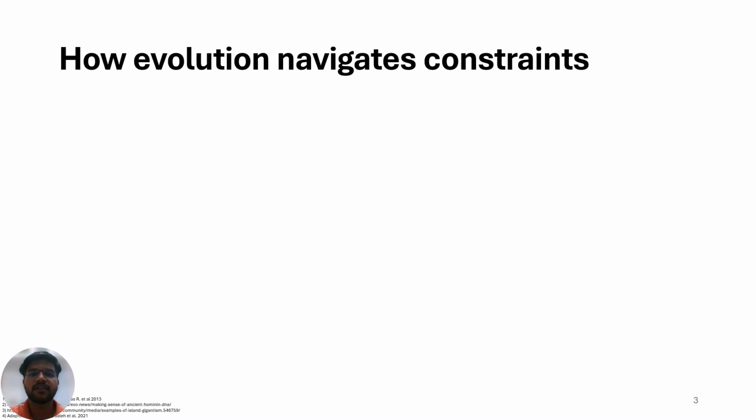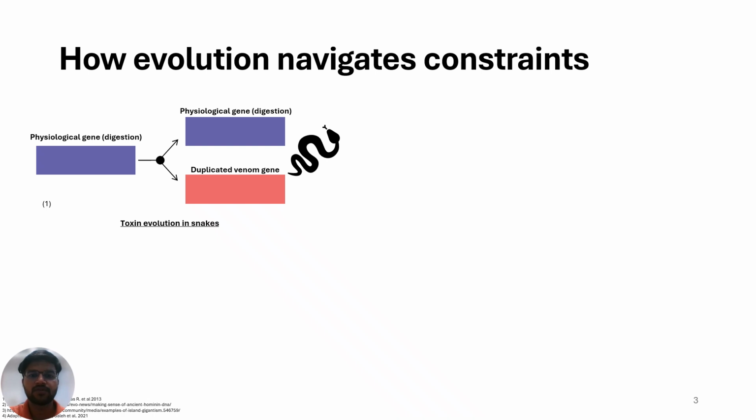Now, there exist mechanisms in nature through which evolution has navigated to bypass these constraints. One way is through gene duplication, where an existing physiological gene duplicates and diversifies into new functions, such as venom components seen in venomous snakes, without disrupting the original gene's roles.